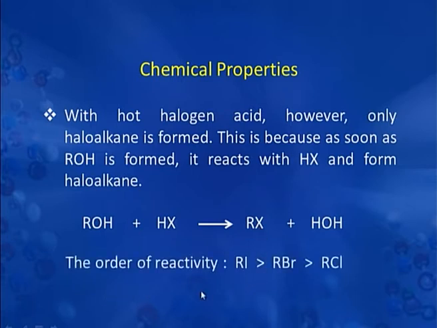The order of reactivity of the three halogen acids follows this order, that is, hydrogen iodide undergoes this reaction fastest, then hydrogen bromide, and then hydrogen chloride. The cleavage of the carbon oxygen bond by halogen acid follows a nucleophilic substitution reaction. In case of cleavage of unsymmetrical ethers, there is formation of two haloalkanes, while in case of symmetrical ethers only